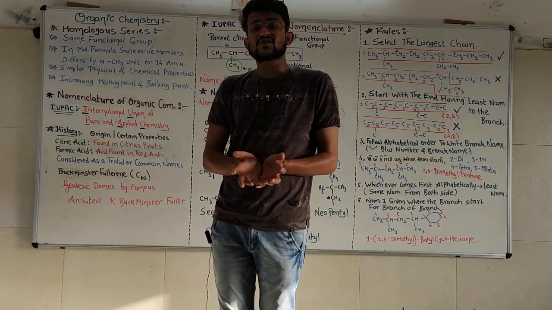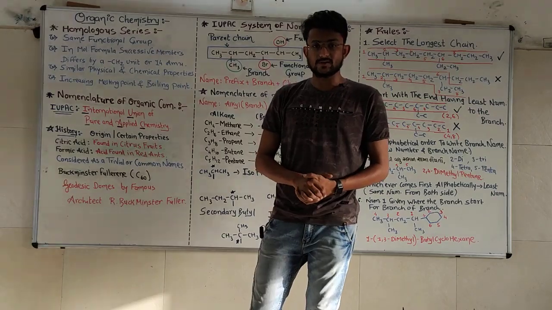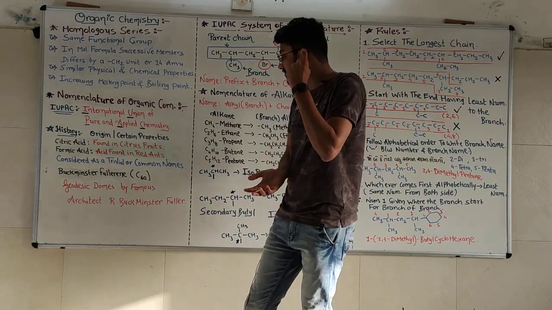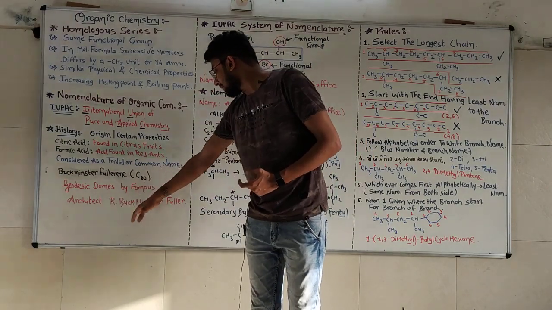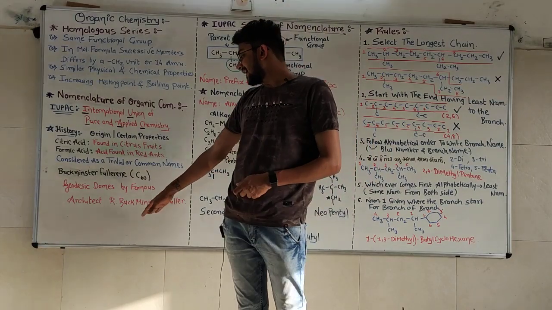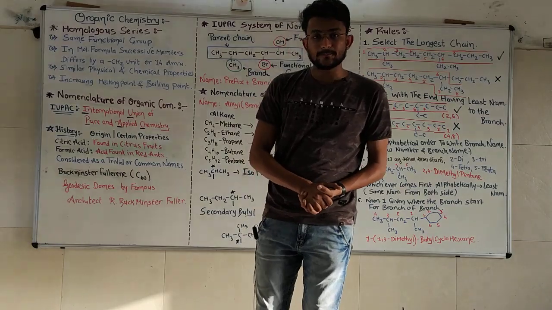That football-like structure is known as a geodesic dome structure. Now that geodesic dome structure was given by a famous American architect, R. Buckminster Fuller. And from that famous architect's name, we named that compound Buckminsterfullerene.